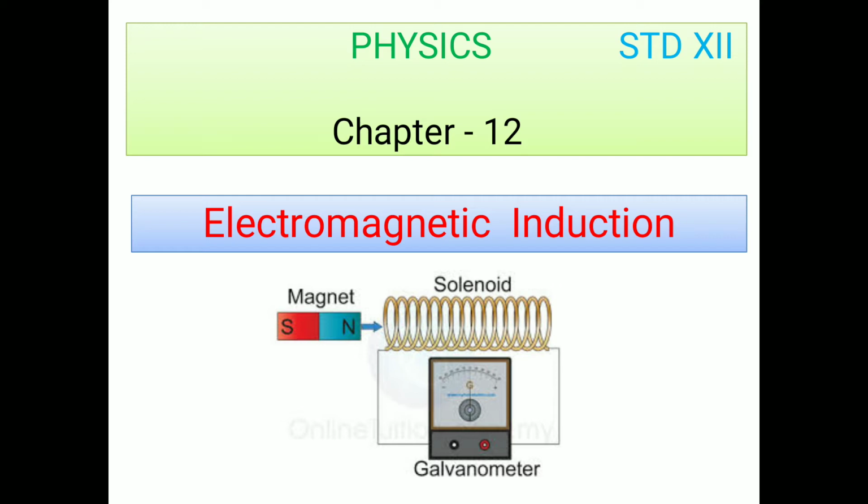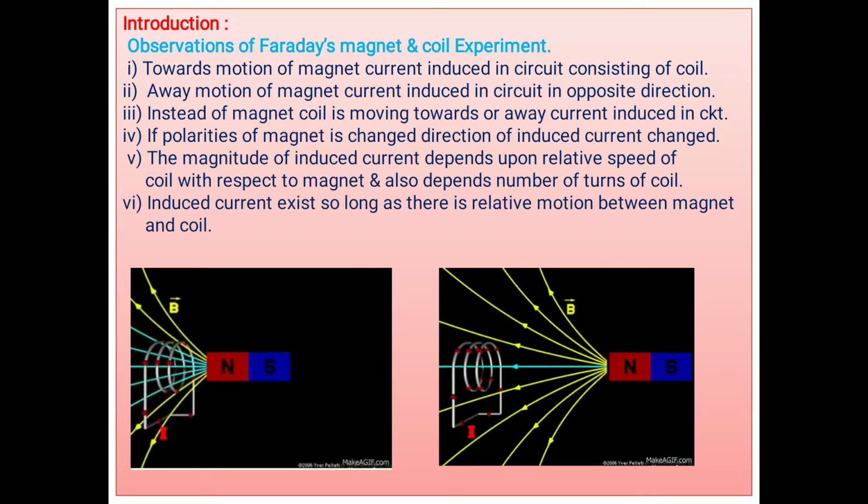Thereafter, we go through Faraday's magnet and coil experiment. Look here in this figure, there is a coil connected to a sensitive galvanometer, and here is the magnet. We know that when current is passing through a closed circuit, the galvanometer shows a deflection. The interesting fact is that there is no battery applied. Means the coil is connected directly to the galvanometer. The function of the galvanometer is that it shows a deflection, and here is a magnet.